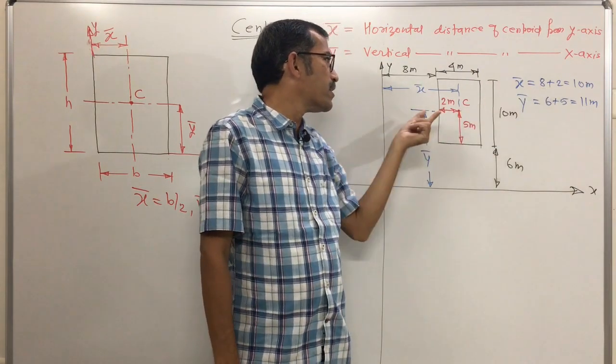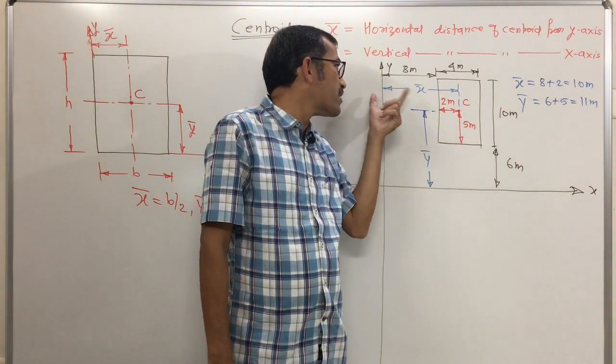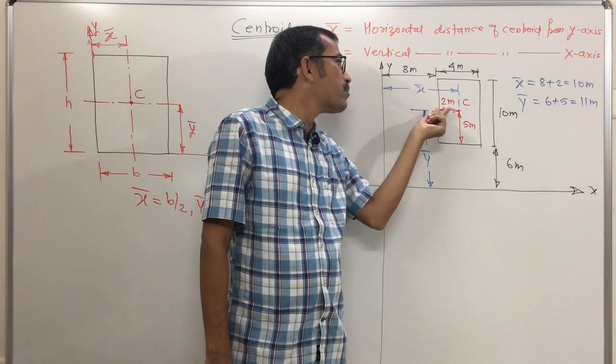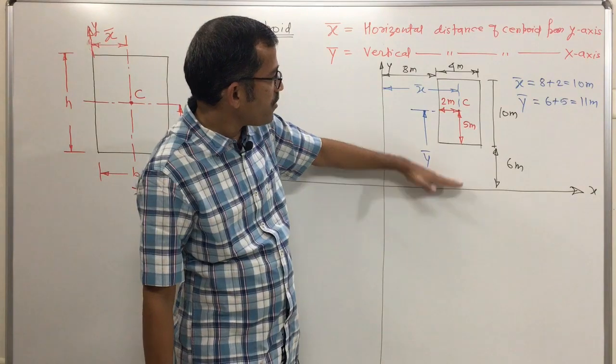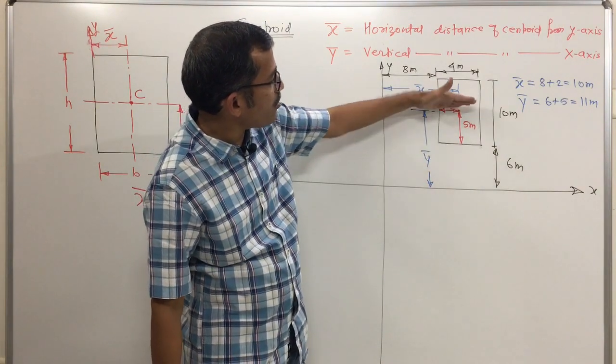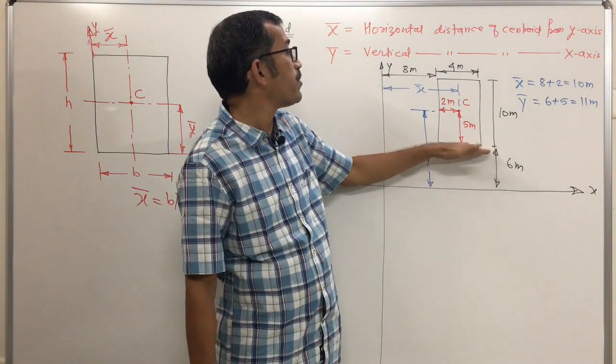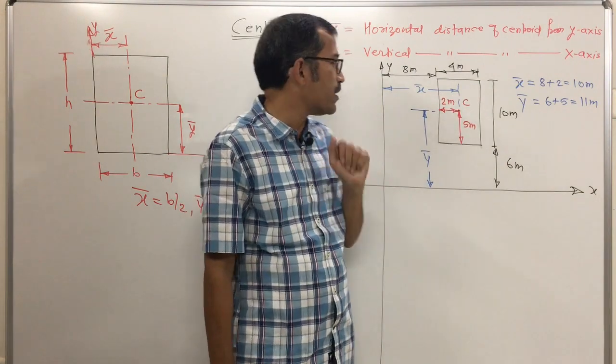X bar is not 2: the y axis is here, so it is 8 meter plus 2 meter, 10 meter. Y bar means the vertical distance from the x axis. It is not 5 meter, it is 6 meter plus 5 meter, 11 meter. Clear.